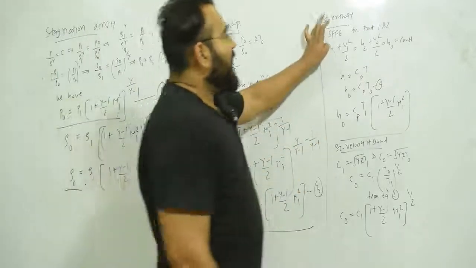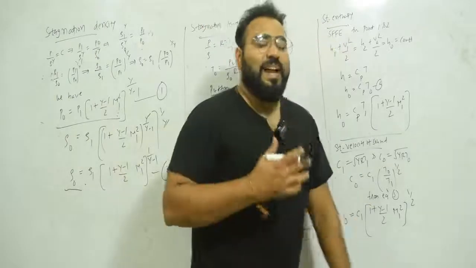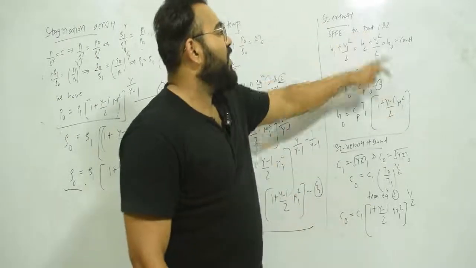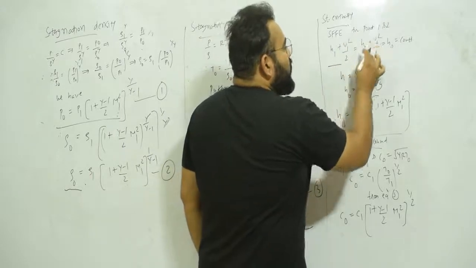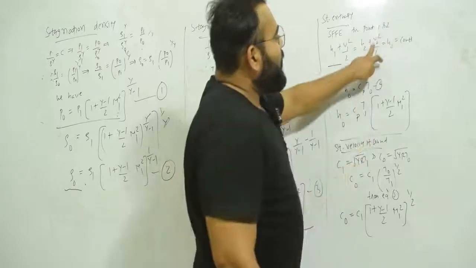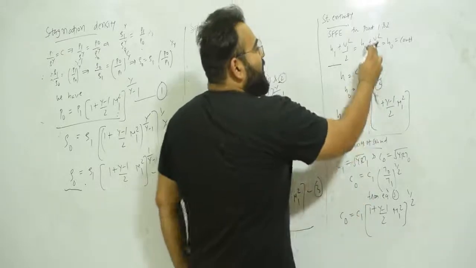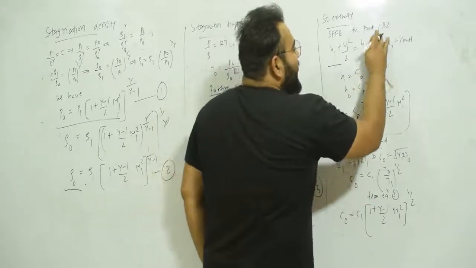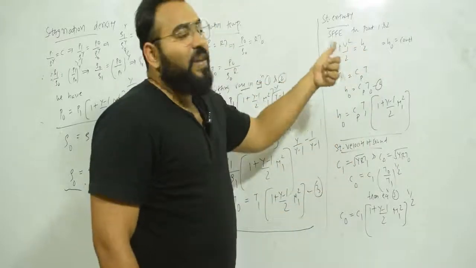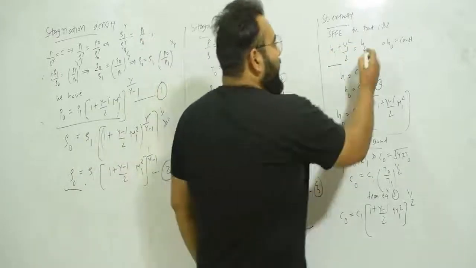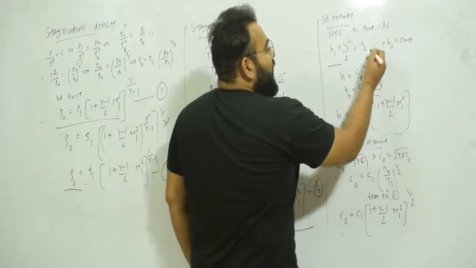Now stagnation enthalpy. So we know the steady flow energy equation, for points 1 and 2, we can write H1 plus V1 square by 2 is equal to H2 plus V2 square by 2. But we know that point 2 is the stagnation point. So at that point velocity is 0. So this will be cancelled. So this is only equal to H2. But we know that H2 we can write as H0 because it is the stagnation point. So therefore I will write H0 over here.